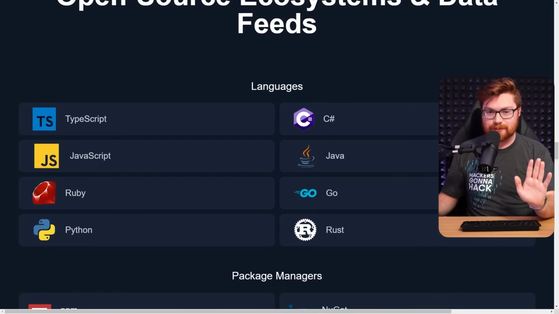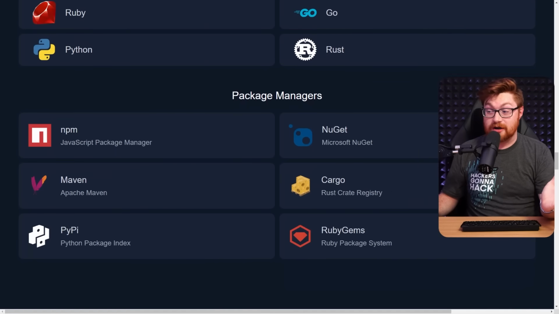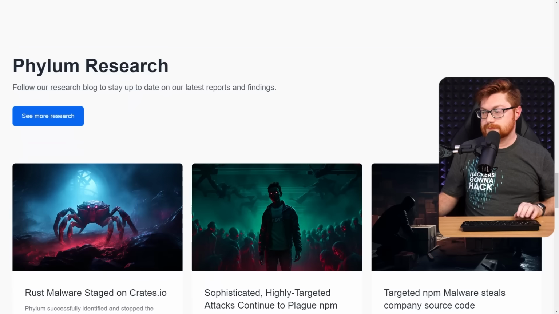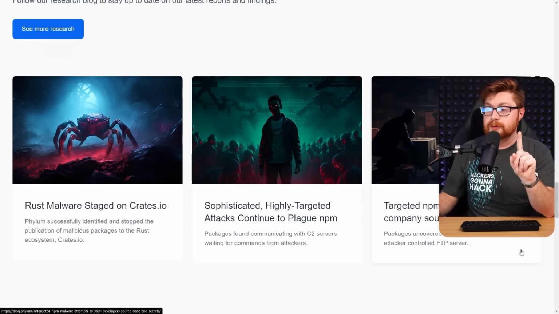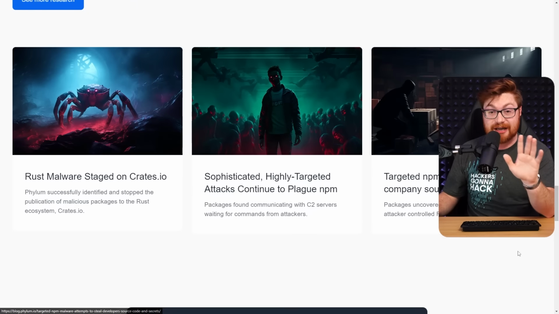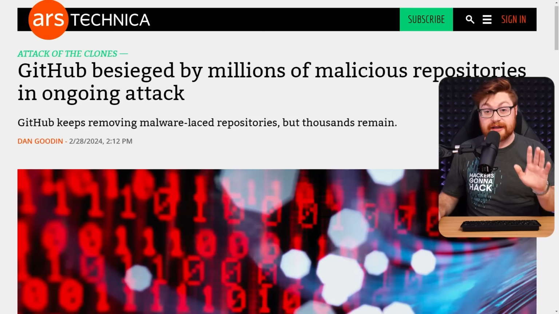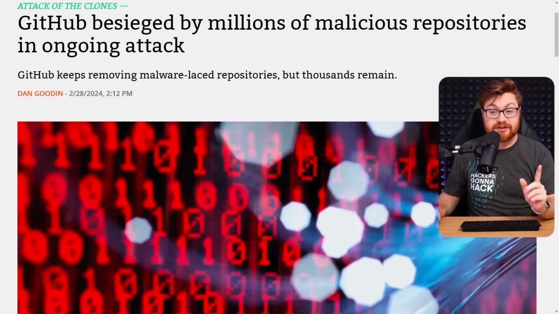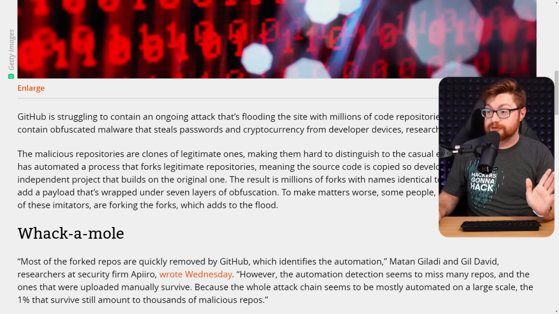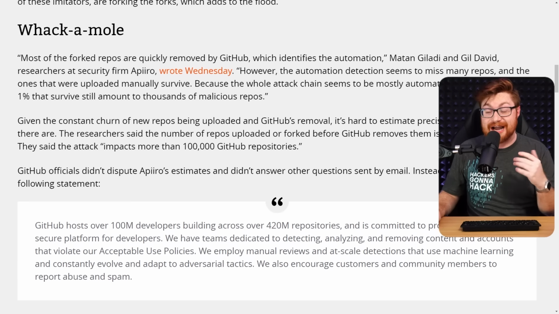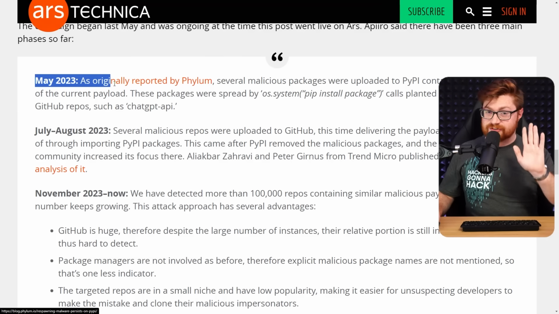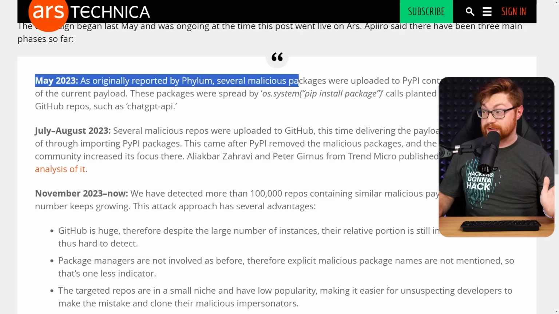I don't mean to sing their praises too much, but seriously, they have some awesome visibility and just really cool stuff. You can find a lot of their latest research online at phylum.io, and they have some super cool blog posts on stuff that they're seeing out there. I will mention too, they just had a really cool article put out by Ars Technica about Phylum and all the great work that they've been doing about malicious code, malicious software, and things that are even just out on GitHub. So look, I'm sorry, I don't mean to be rambling, I just thought it's really cool, and Phylum is doing sweet stuff.